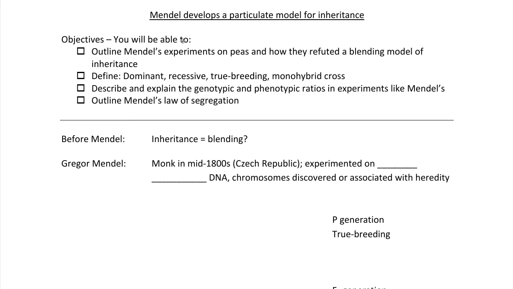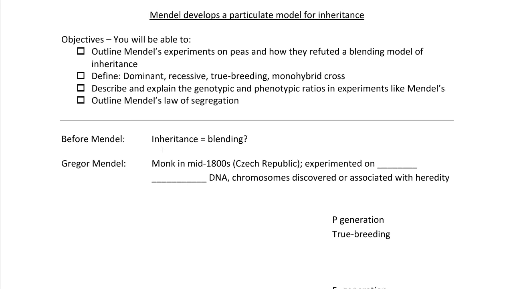In this lesson, we're going to talk about one of the key figures in the history of biology, Gregor Mendel, and how through his experiments he managed to develop a particulate model for inheritance. Here are your objectives.